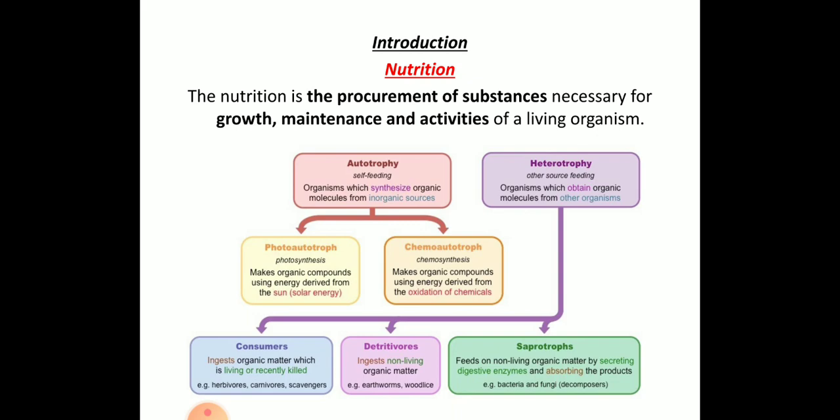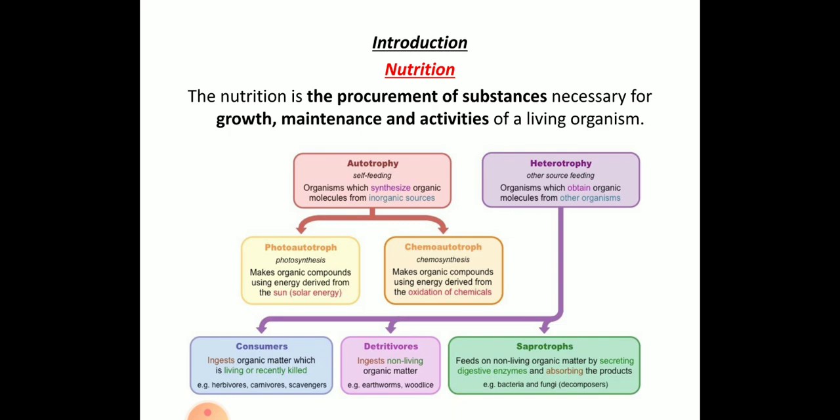The second type of nutrition is heterotrophic nutrition. In heterotrophic nutrition, the animals derive organic material or food material by consuming the bodies or the products of other organisms. For example, they may depend on dead and decaying plants or animals. On that basis we have three different types: holotrophic or holozoic, saprophytic, and parasitic.